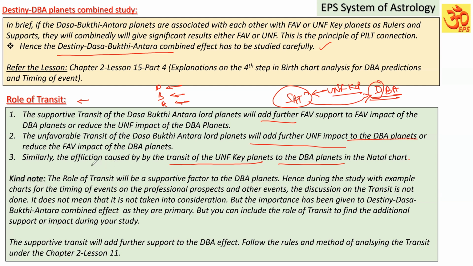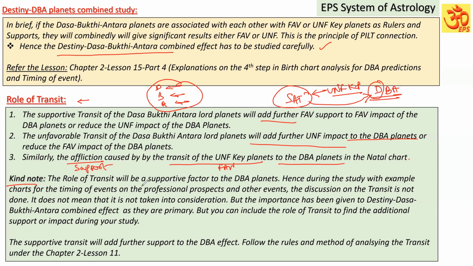So that way also, the affliction caused by the transit of unfavorable key planets to the Dasa Bhukti planets in the natal chart. Similarly, the support caused by the transit of the favorable key planets to the Dasa Bhukti Antara in the natal chart, that also we can take. Understand? These are all additional points in addition to the Dasa Bhukti Antara planets' significations, right? Though I am talking about these points for the profession now, this is in general applicable for all the events. Kindly note.